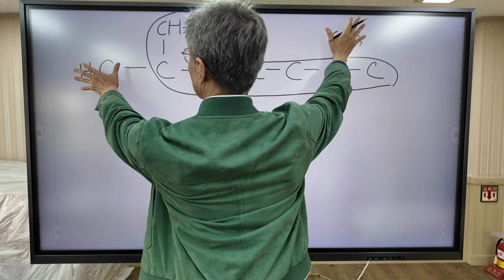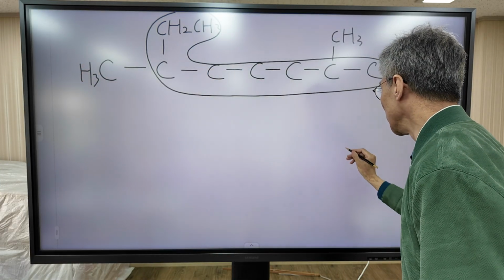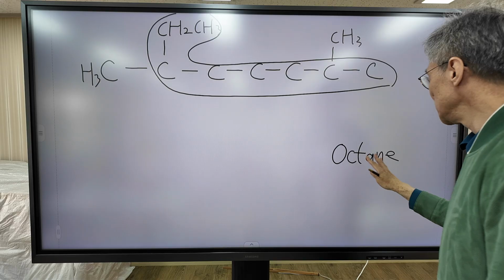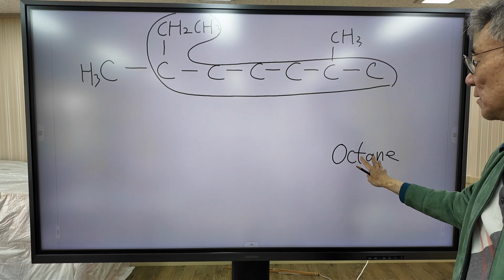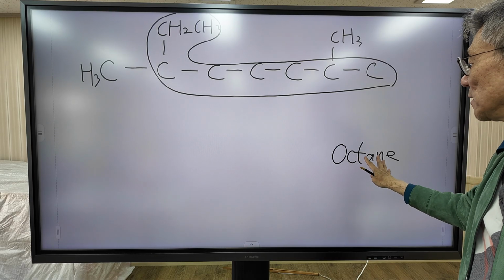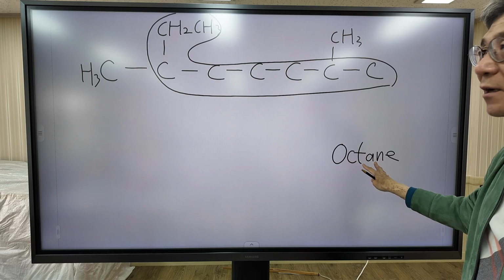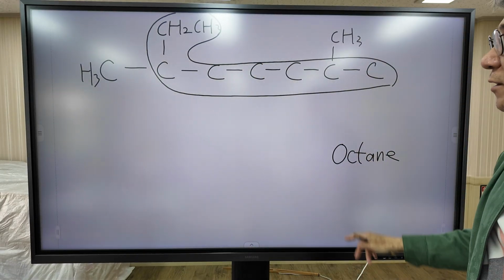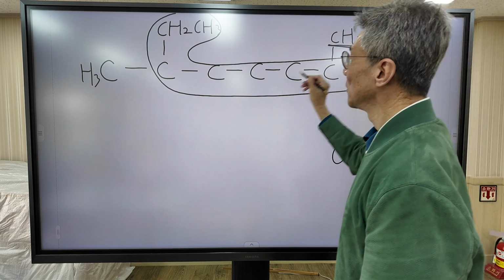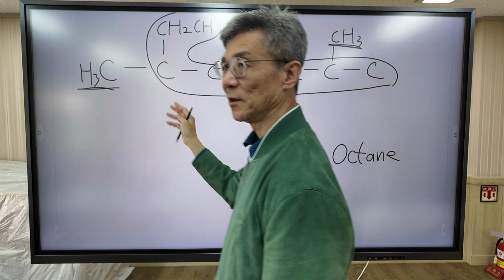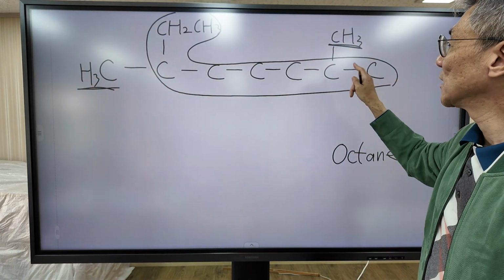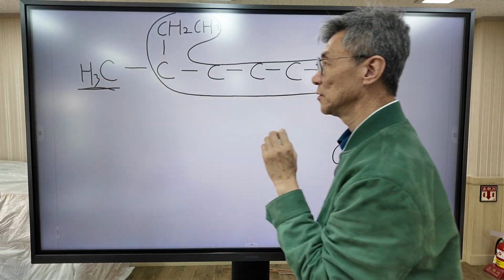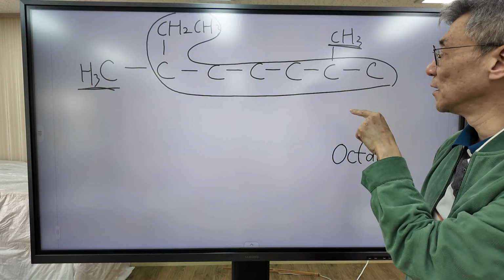Without this side group, it is simply octane. Octane is a simple alkane which has 8 carbon atoms. Without this functional group, this molecule is simply octane. But this molecule has 2 methyl groups attached. To specify the exact location of the 2 methyl groups, we should number the carbon atoms.